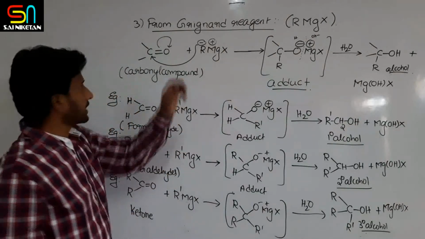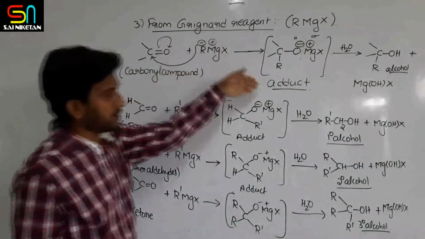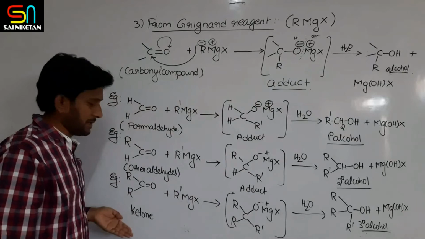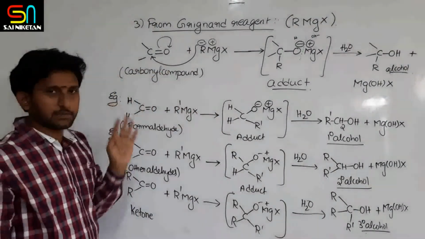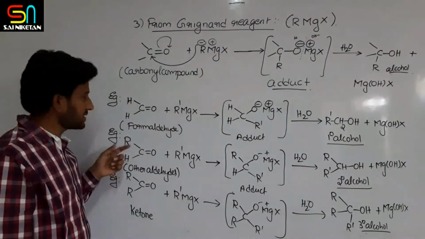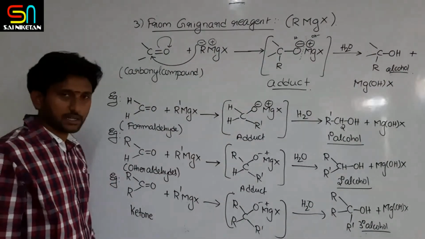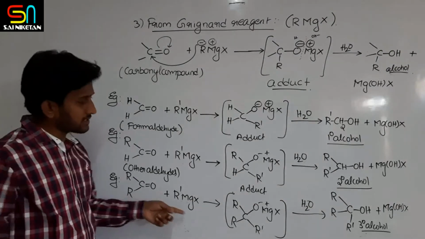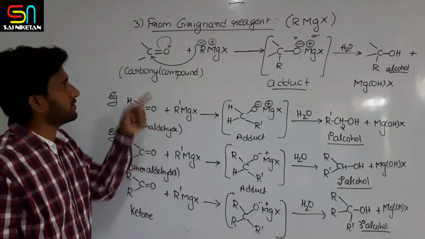So, Grignard reagent, first of all, if it reacts with carbonyl compounds, forms an adduct. Adducts on hydrolysis produce alcohols. Let us take some examples. Formaldehyde, if it reacts with any Grignard reagent, produces a primary alcohol. Other aldehydes, meaning other than formaldehyde, if they react with Grignard reagent, produce a secondary alcohol. If it is a ketone, if it reacts with Grignard reagent followed by hydrolysis, it produces tertiary alcohols. So this is the preparation method of alcohols from Grignard reagent.